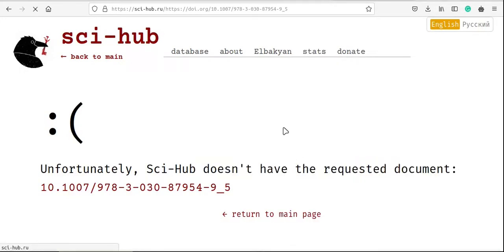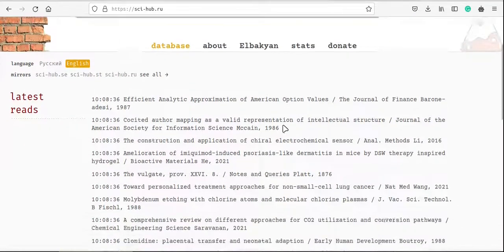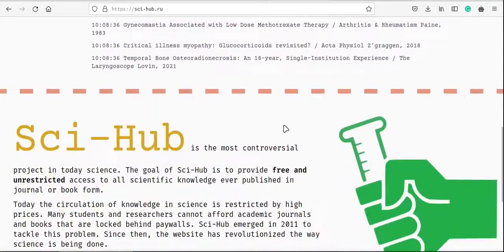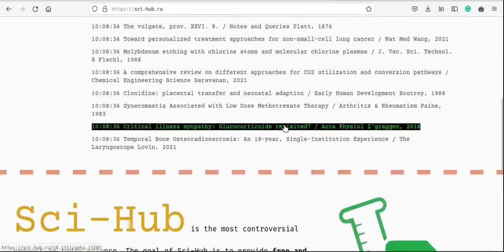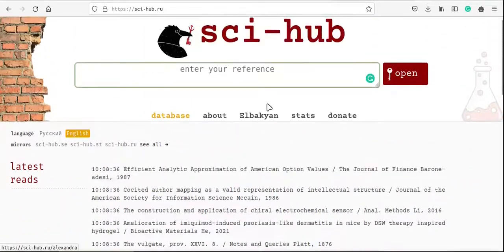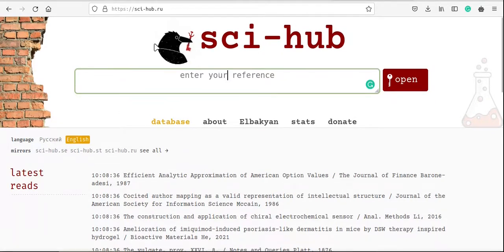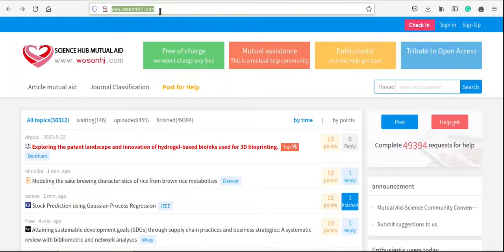So Sci-Hub essentially is now working like a store of some documents that have already been taken. Other than that, it is really not able to find or provide access to the new documents, the new publications. So for that purpose, we look for a solution, and I'll paste this link in the description also. The site is called Science Hub Mutual Aid Science Community. So just go to this link,